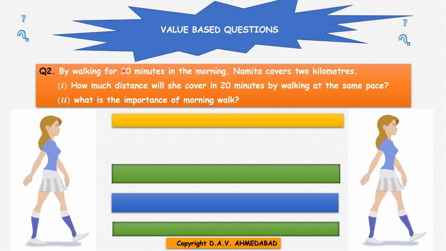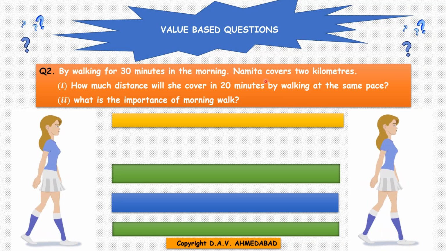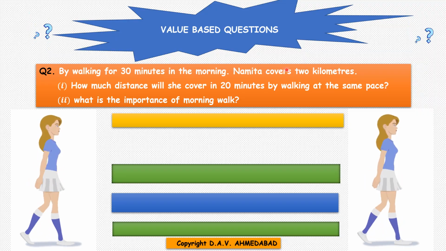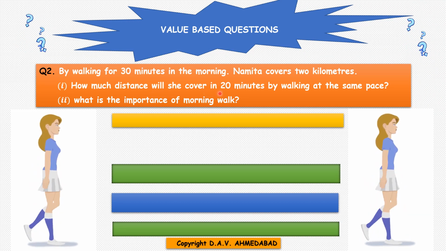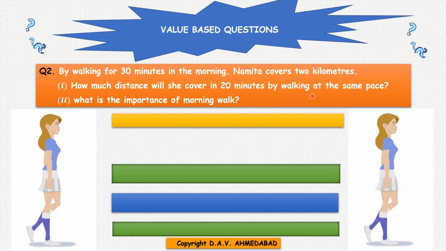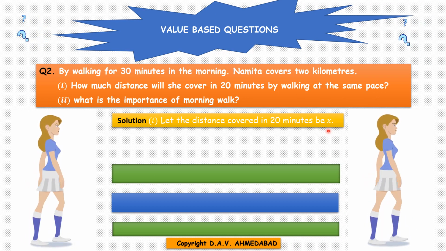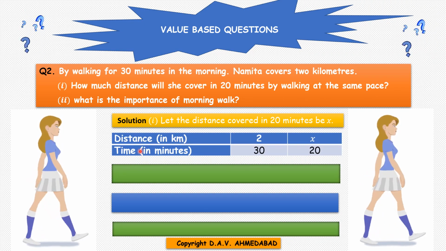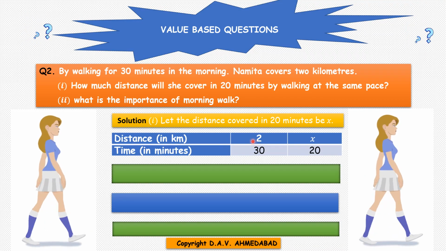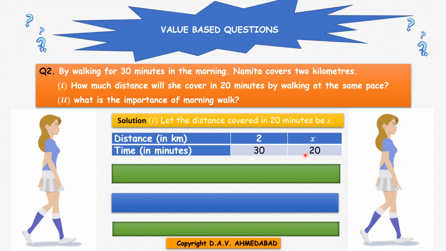Next question is, by walking for 30 minutes in the morning, Namita covers 2 kilometers. Question is, how much distance will she cover in 20 minutes by walking at the same pace? So let the distance covered in 20 minutes be x. Then we will make the table, distance in kilometers and time in minutes. So 2 kilometers in 30 minutes. How many kilometers in 20 minutes?